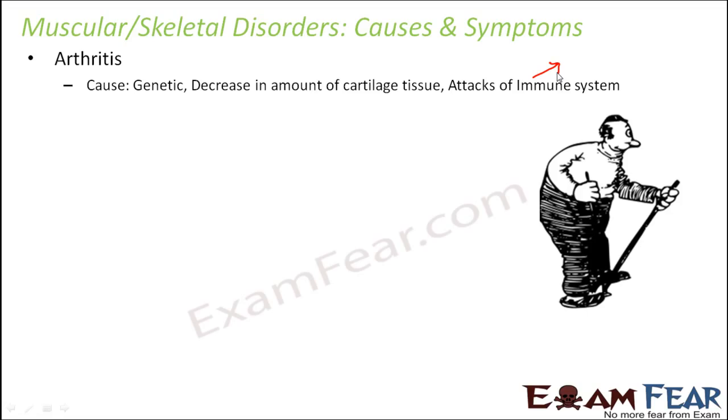So as a result, it will start to damage both the bone and cartilage in the joint. This type of arthritis is known as rheumatic arthritis, and it can become very severe. In its severe form, it can be fatal. So that is called rheumatic arthritis. Now there is another type of arthritis which is called osteoarthritis. Osteoarthritis is the one where the cartilage tissue amount decreases. That is called osteoarthritis.